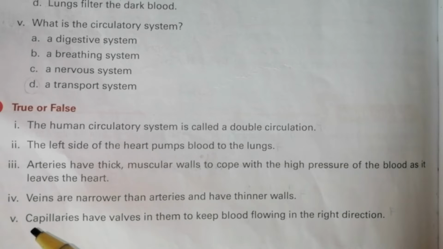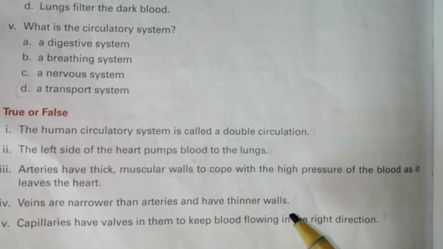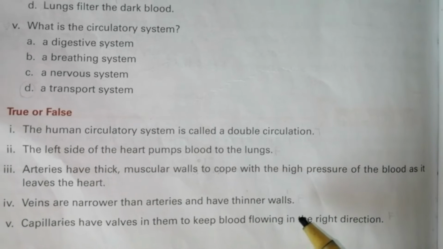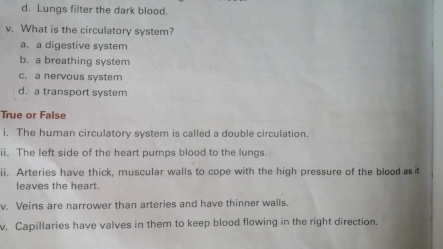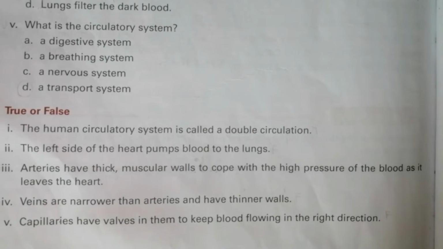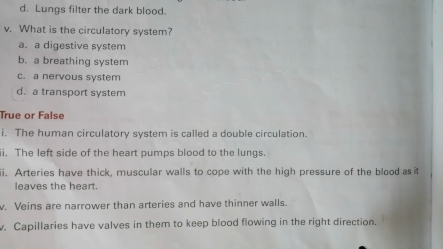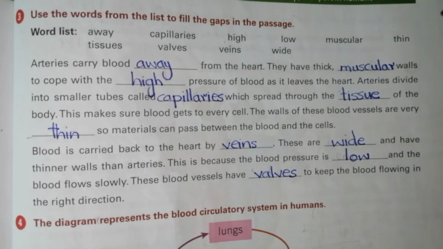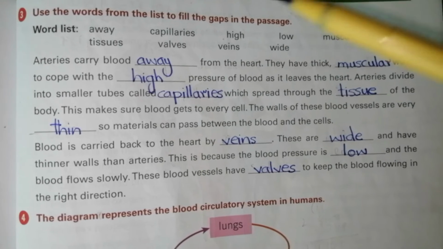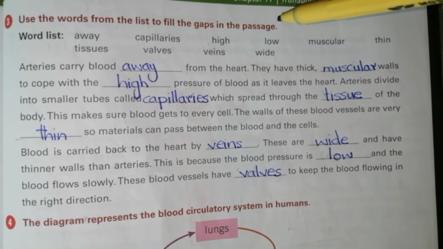Fourth statement, veins are narrower than arteries and have thinner walls. This is a false statement because veins are wider than arteries. Fifth statement, capillaries have walls in them to keep blood flowing in the right direction. This is a false statement.